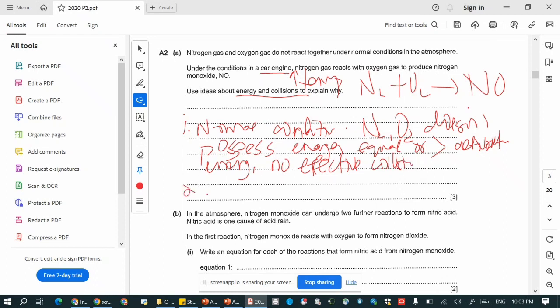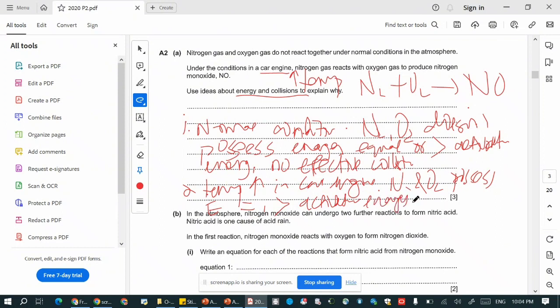In the car engine, the temperature is very high. You need to know that the temperature is high in a car engine. As a result, the collision between nitrogen and oxygen possesses energy equal to or more than the activation energy, Ea. Because of that, there is an effective collision, and hence NO is formed. So these are the key points for A2A.